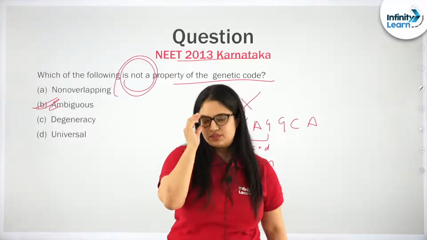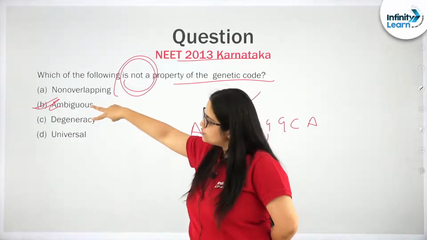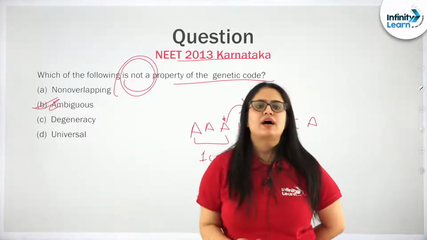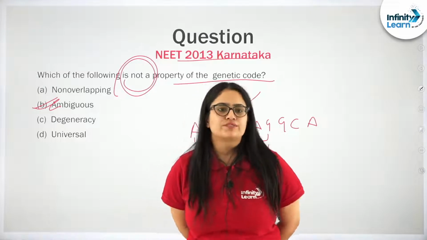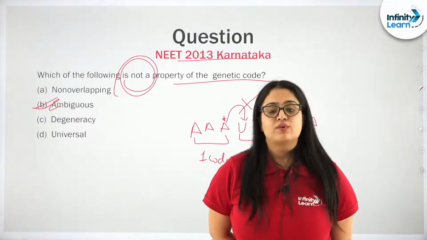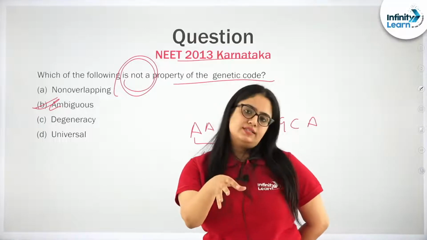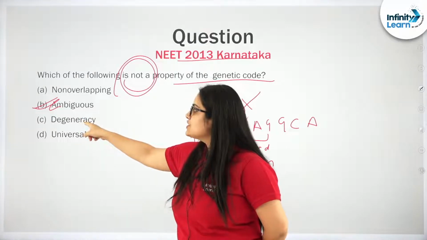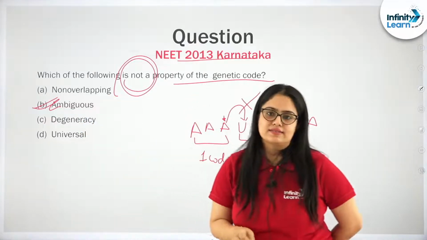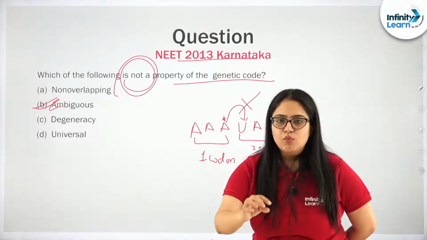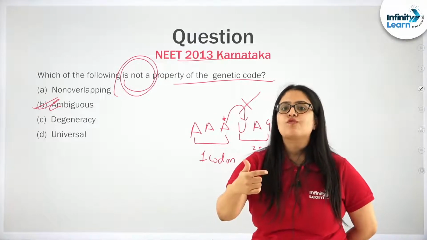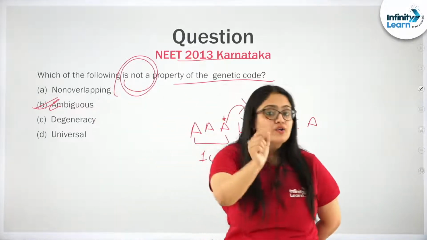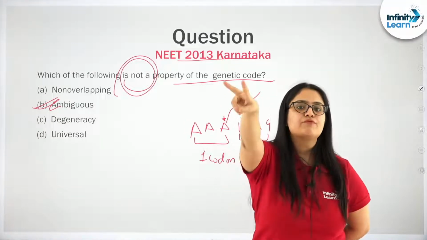What does ambiguity mean? Very simple. Generally students get confused between these two, ambiguity and degeneracy. So right now I want everybody to understand these two important points. What is ambiguity and what is degeneracy? Let me tell you what degeneracy means first. Degeneracy means more than one codon can code for the same amino acid. But one codon will not code at the same time for 2 amino acids.